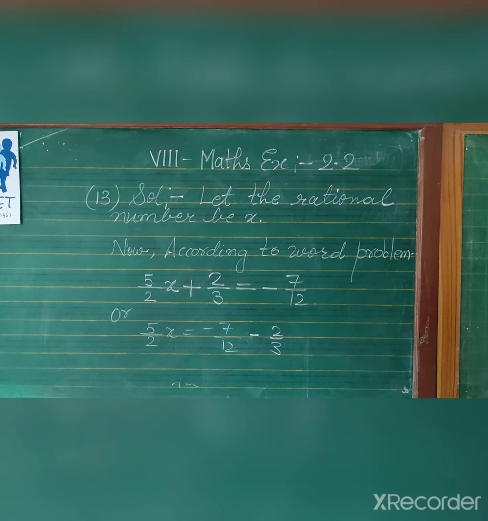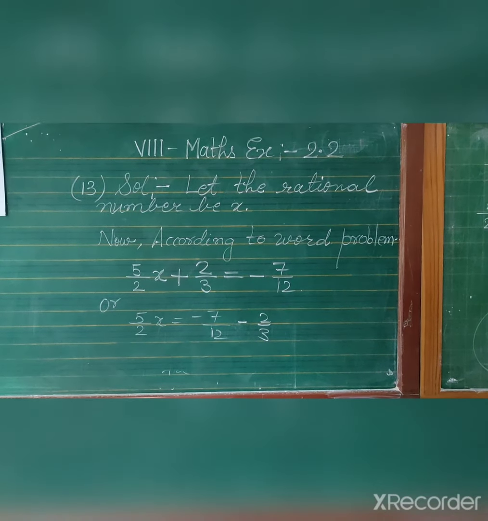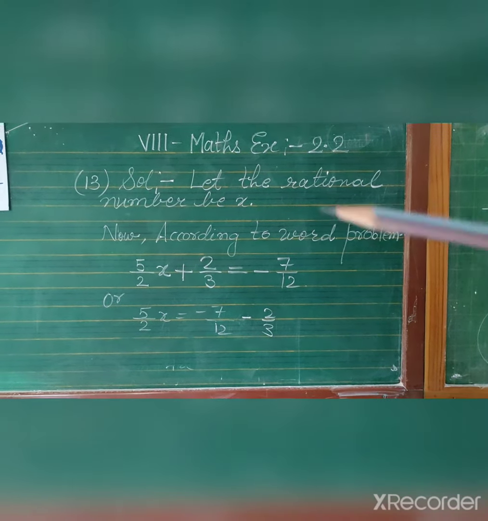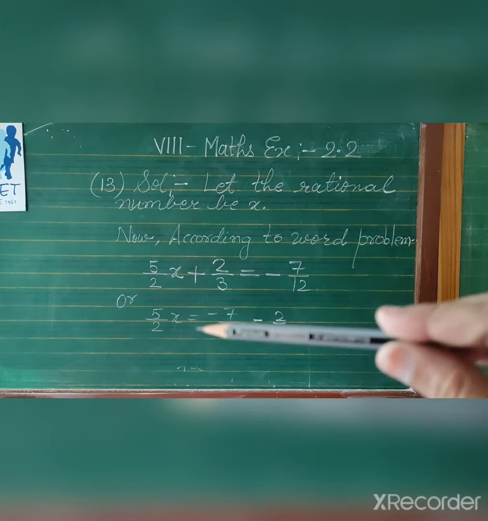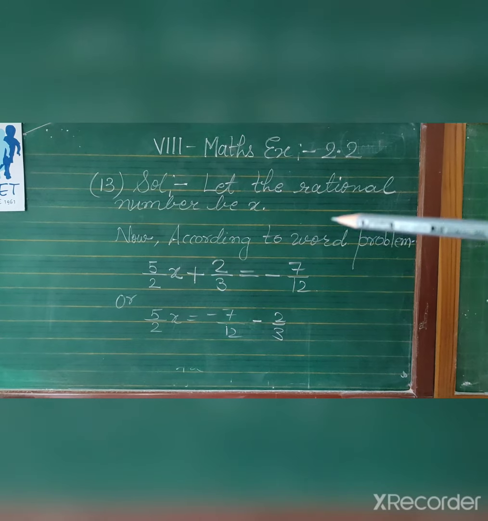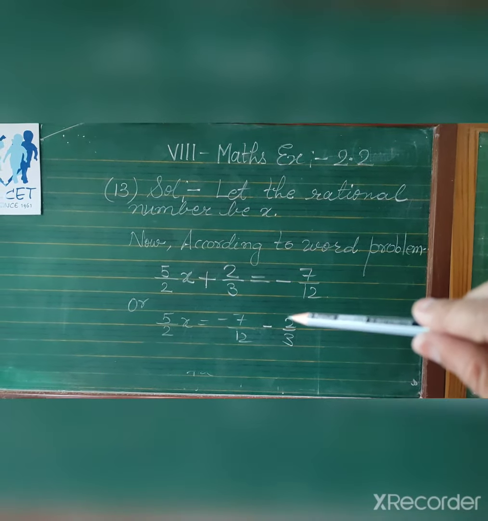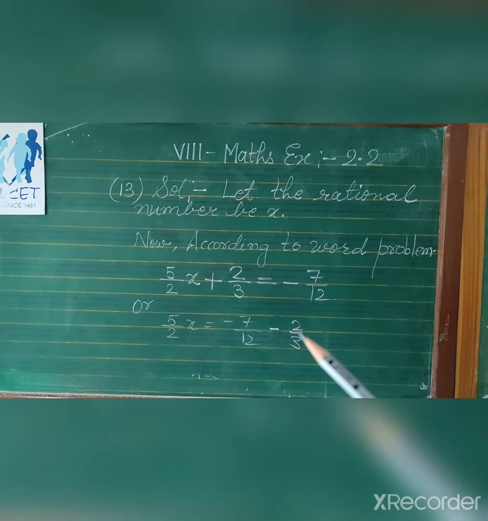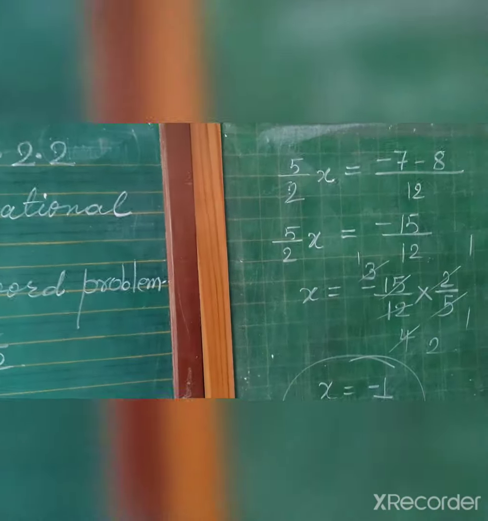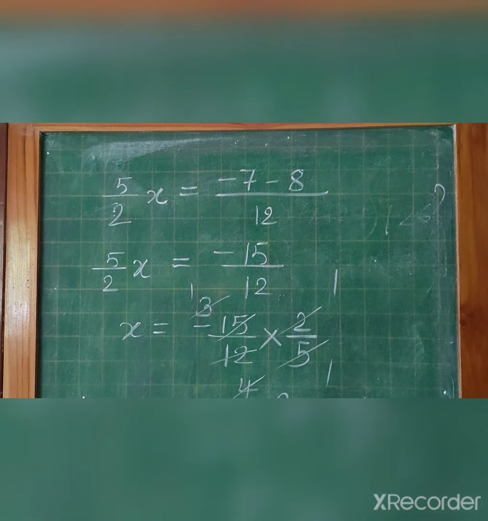So let us start. See here, let the rational number be x. Now according to the word problem, multiply x by 5 by 2 and add 2 by 3. The answer will be minus 7 upon 12, so 5 by 2 x plus 2 by 3 equals minus 7 upon 12. The plus sign is here, so opposite of the equal sign it will be negative, so minus 2 upon 3. LCM of 12 and 3 will be 12. So divide 12 by 12 one time, and 1 times 7 is 7 with negative sign.